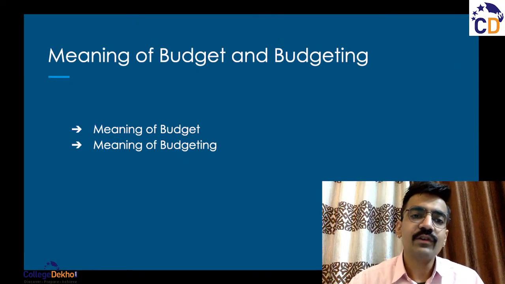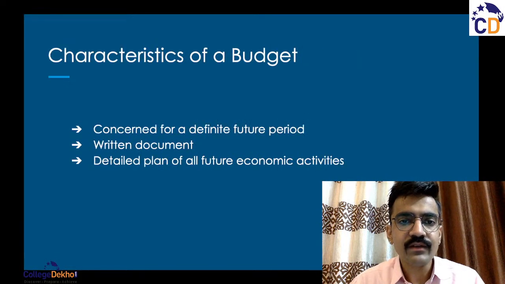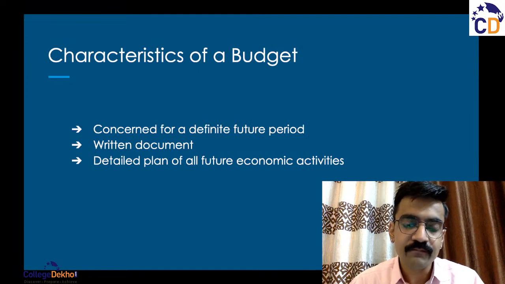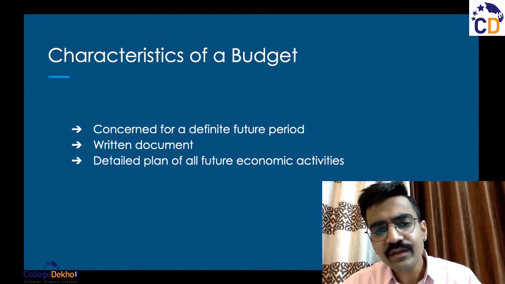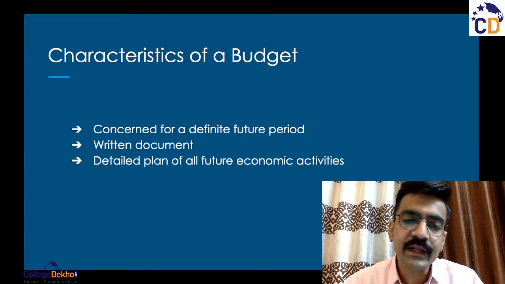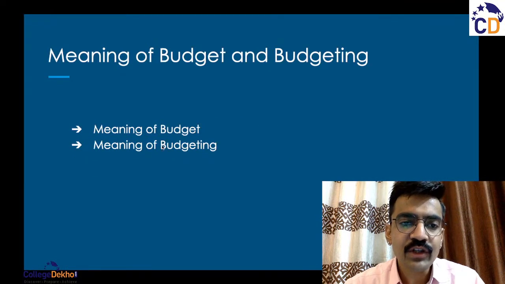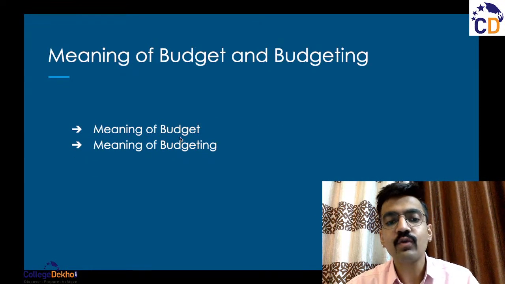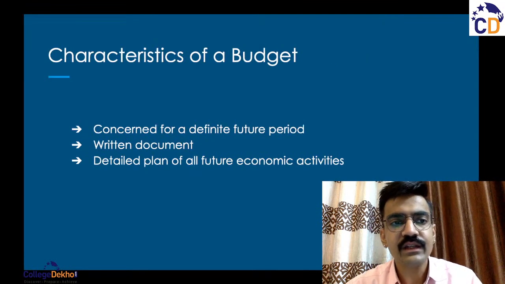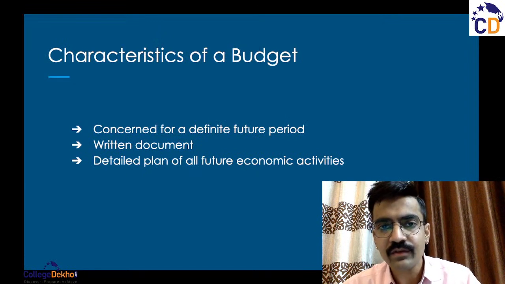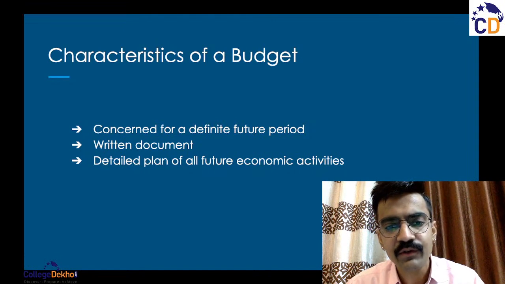All right. So this was all about budget and budgeting. I hope this was clear. Now let us understand the characteristics of a budget. All right, and there could be many different characteristics of a budget. All of these are qualitative aspects of a budget. All right, I'll just go back for a second. In the definition of budget, we understood that it is a quantitative measure, right? And when we are talking about characteristics, these are qualitative aspects of a budget. All right, there are many different characteristics of a budget. We'll be looking at a few of them.